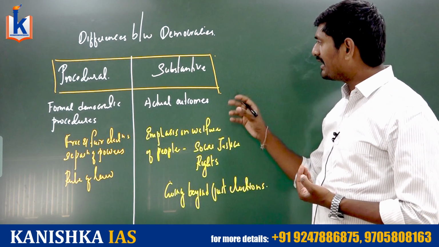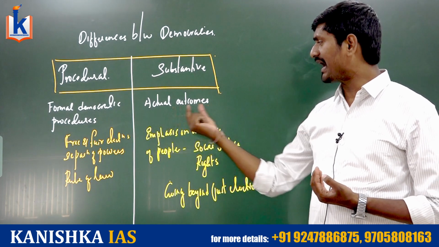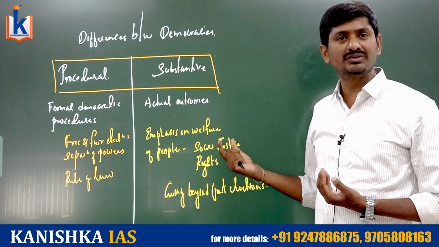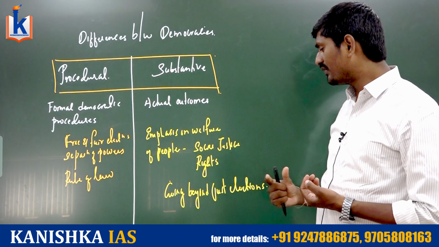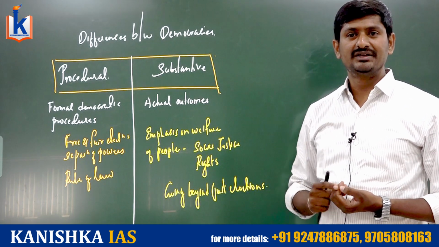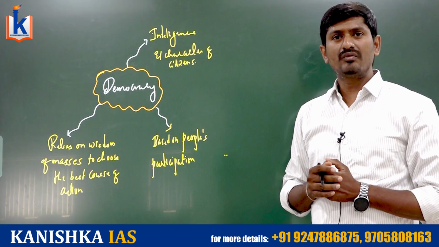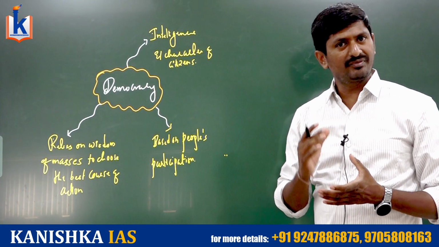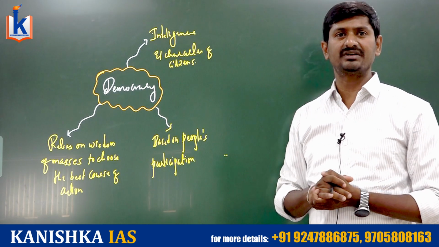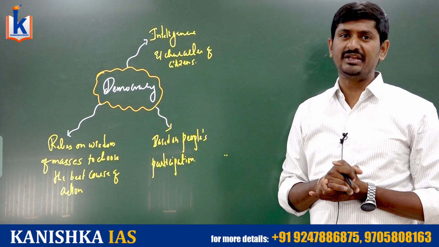On the other hand, substantive democracy means the democracy's success is measured in terms of its actual outcomes, and it emphasizes the welfare of the people, social justice, and also the rights of the people. Moreover, this substantive democracy goes beyond just elections. Merely having elections cannot qualify any country to be a democratic country. If democracy is to be functional, there is a requirement of procedural aspects of democracy and substantive aspects of democracy. In order to make democracy successful, definitely public participation is very important.